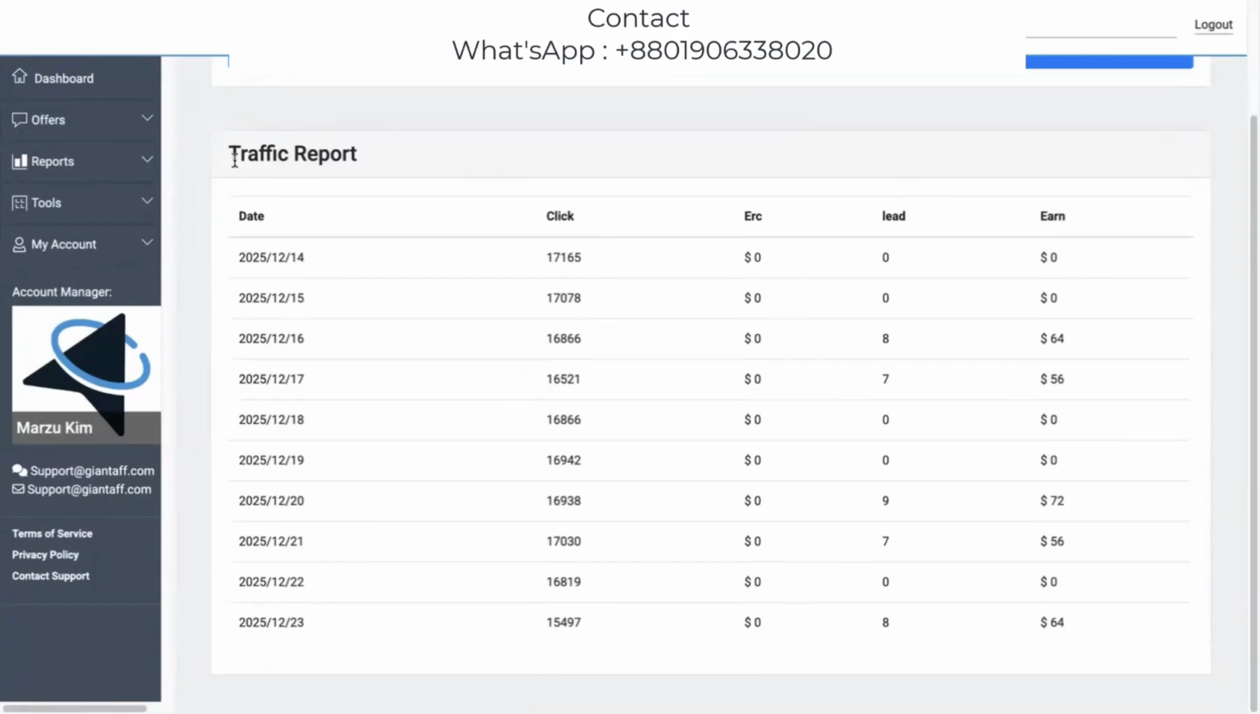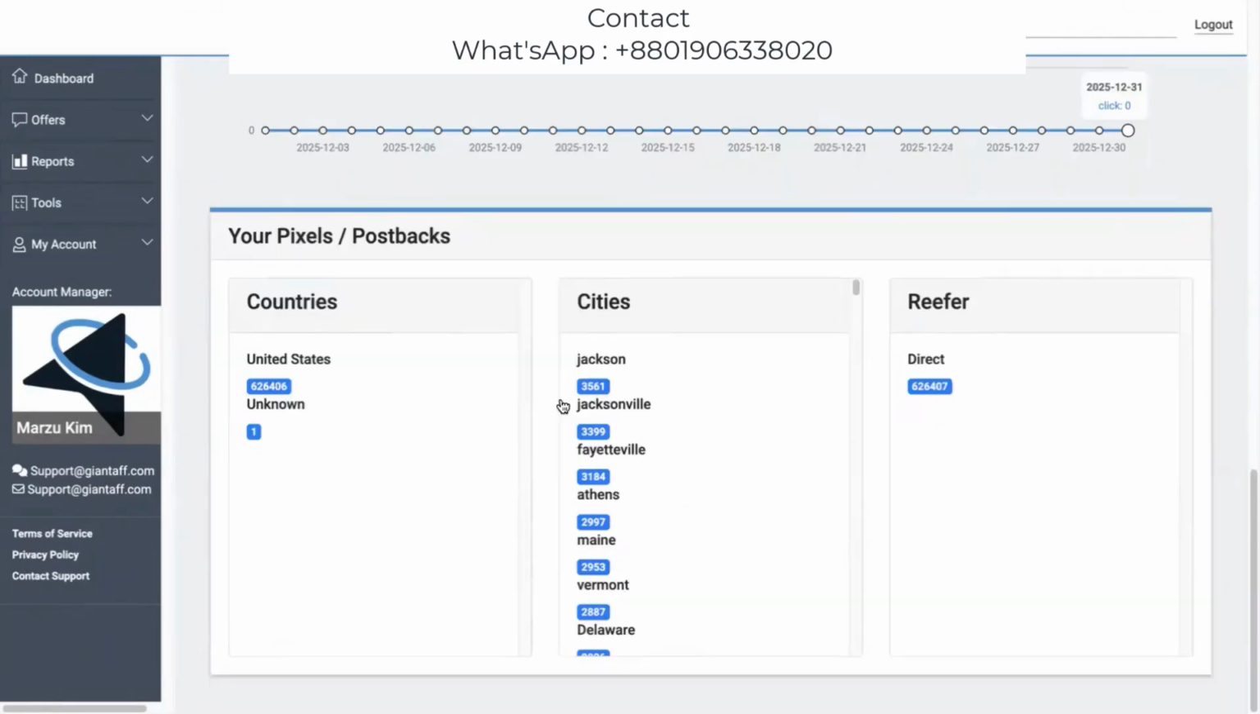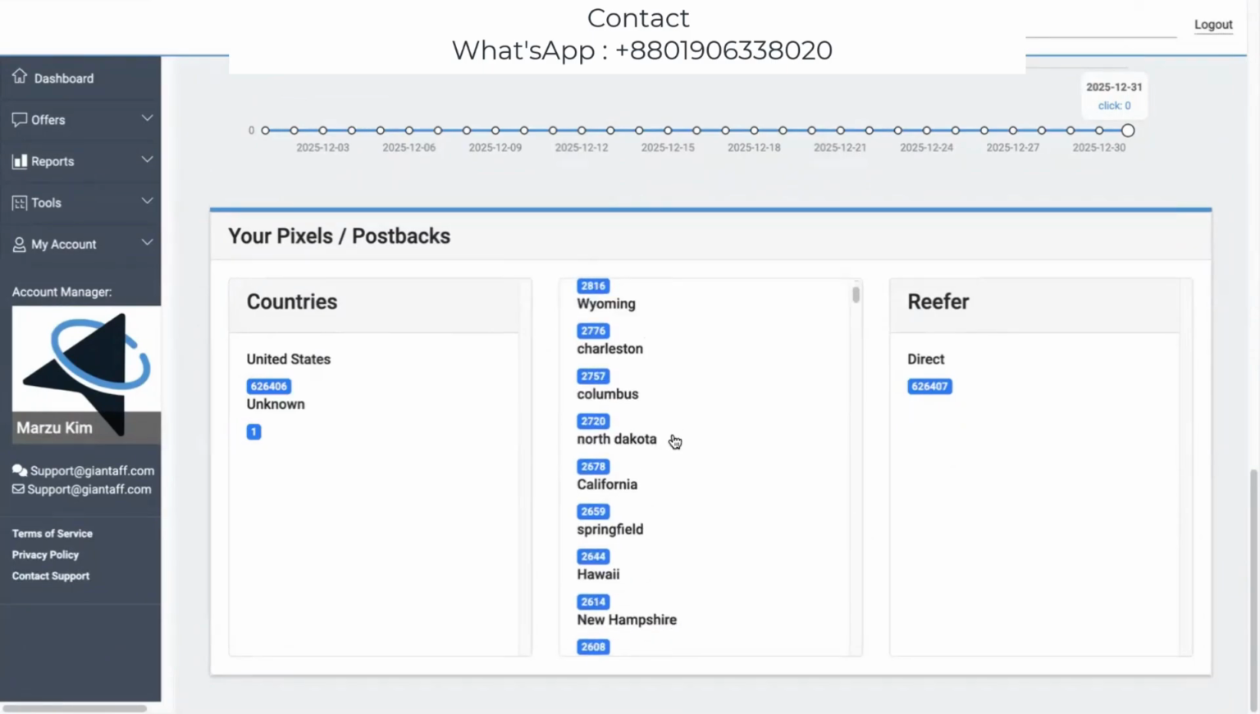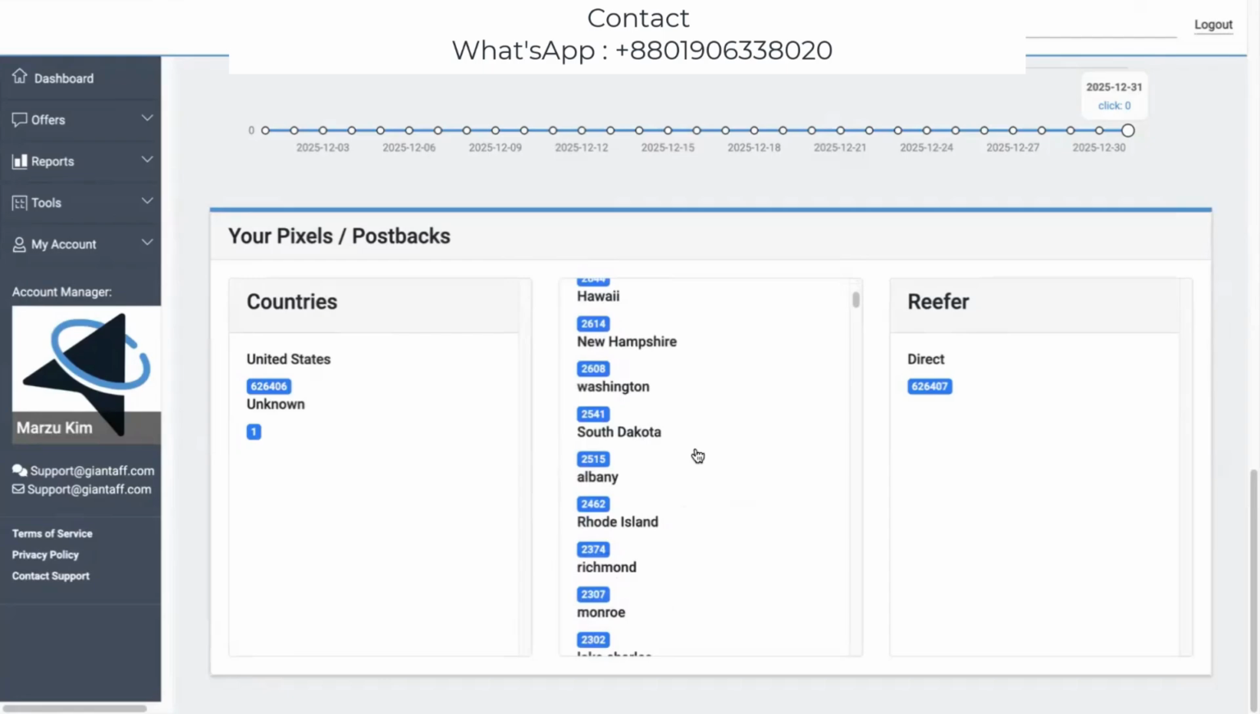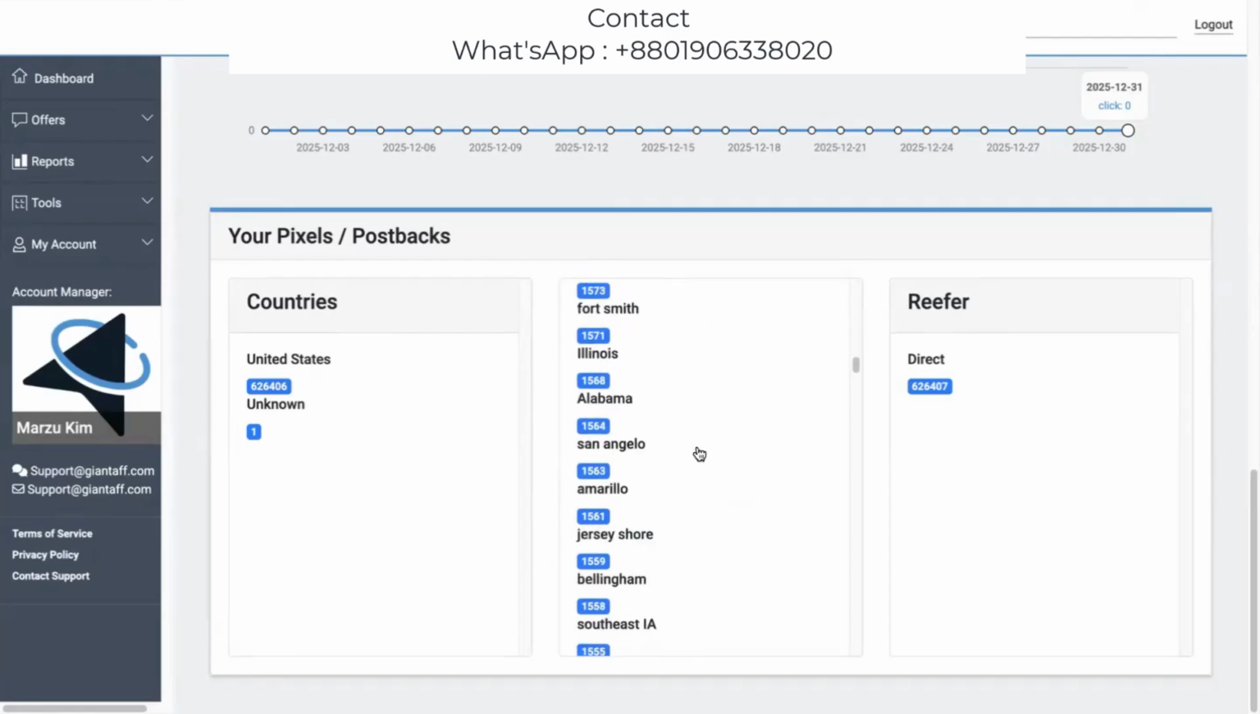So this is my traffic report. This is the date, 23 December. Today's clicks are 15,497, with 8 leads and total earnings of 64 USD. I'm promoting my offers in the United States, and these are the cities, all the cities here. United States cities, all the cities.